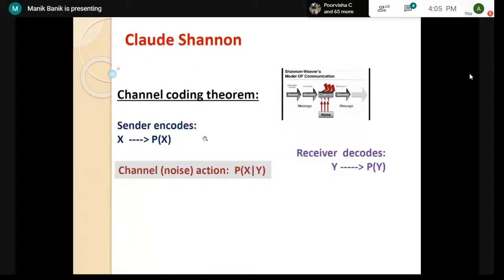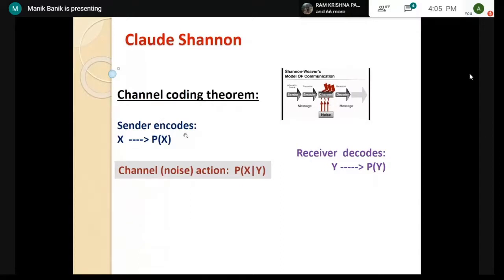So Shannon's channel coding question was how to mathematically model such a channel. Shannon pointed out that this information source we can think of as a random variable X, where X follows some probability distribution, and the receiver decodes and obtains some Y, a different message or different symbol Y with its own distribution.